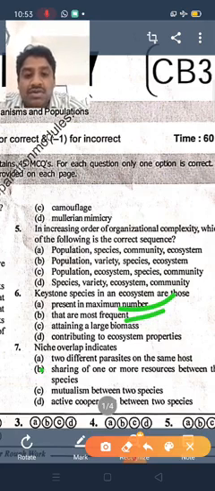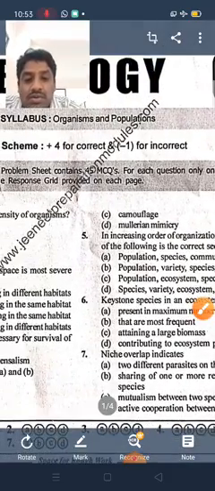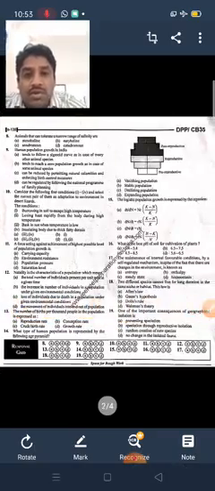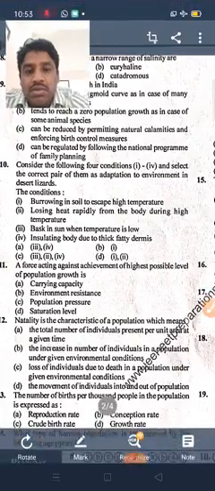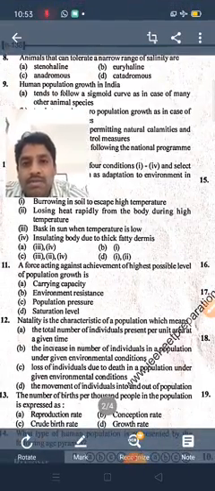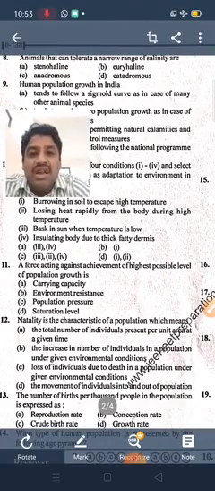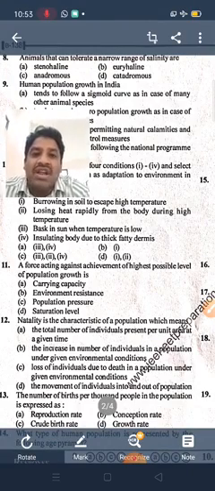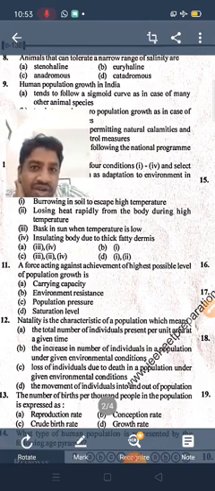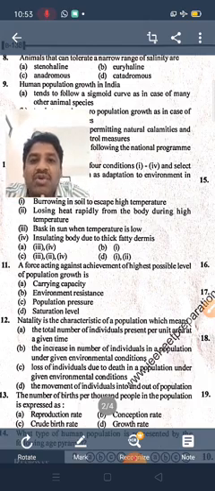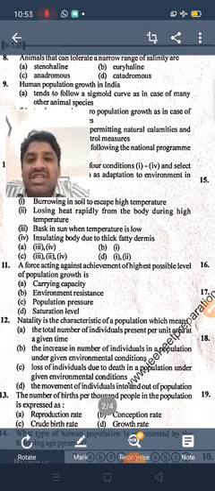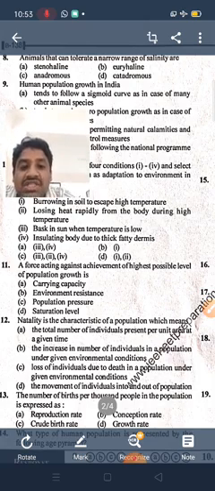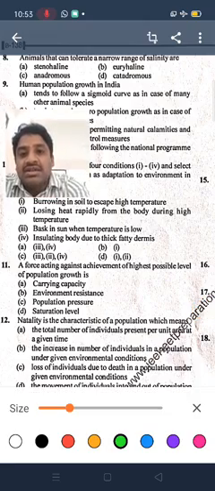Next, animals that can tolerate a narrow range of salinity. We already discussed this from the theoretical point of view. The animals that can tolerate a narrow range of salt conditions we call stenohaline organisms. So that's why here option A is correct.